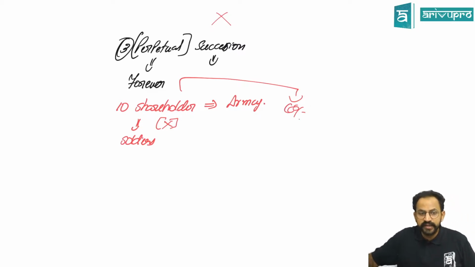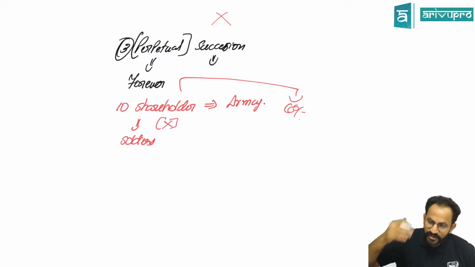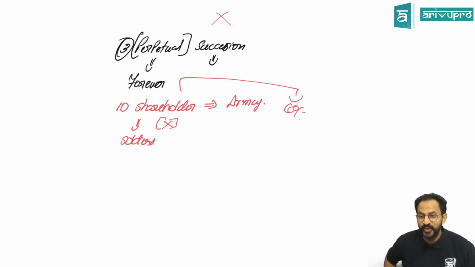Will it come to an end? Heirs will continue the company. Legal heirs will continue the company. The company does not come to an end even after the 10 shareholders dying? No, no. Even the 10 also passed away. Yeah, but they are different and the company is different. Correct. So the partners come and go, but the company remains the same. Shareholders come and go, sir, but the company will remain forever.